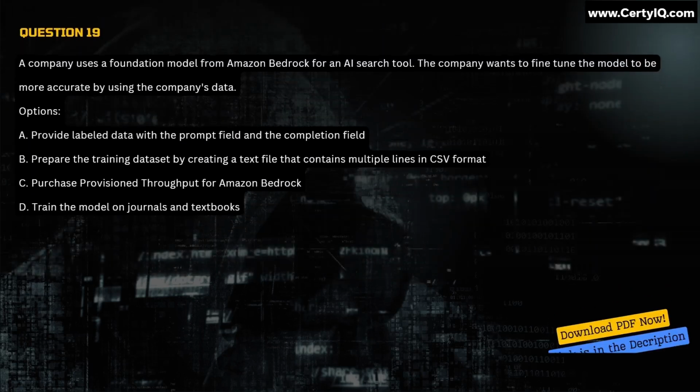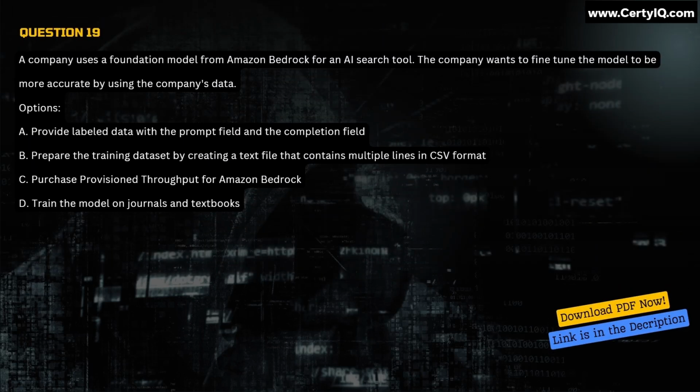Question 19. A company uses a foundation model from Amazon Bedrock for an AI search tool. The company wants to fine-tune the model to be more accurate by using the company's data. Options: A. Provide labeled data with the prompt field and the completion field. B. Prepare the training dataset by creating a text file that contains multiple lines in CSV format. C. Purchase provisioned throughput for Amazon Bedrock. D. Train the model on journals and textbooks. Correct answer is option A.